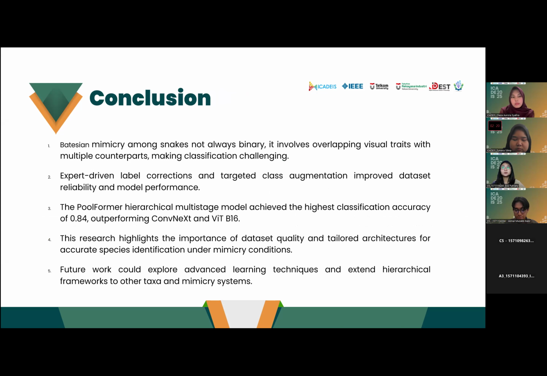The second one is that expert-driven label correction and target class augmentation could improve the dataset reliability and model performance. And the third one, the PoolFormer hierarchical multistage model achieved the highest classification accuracy of 0.84, outperforming ConvNeXt and ViT-B16. This research also highlights the importance of dataset quality and tailored architecture for accurate species identification under mimicry conditions. And the last one, future work could explore advanced learning techniques and extend hierarchical frameworks to other taxa and mimicry systems.